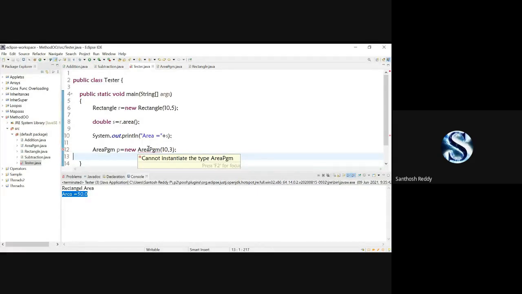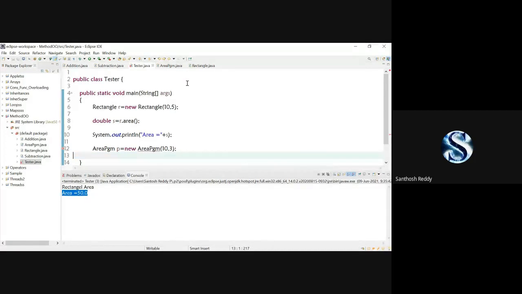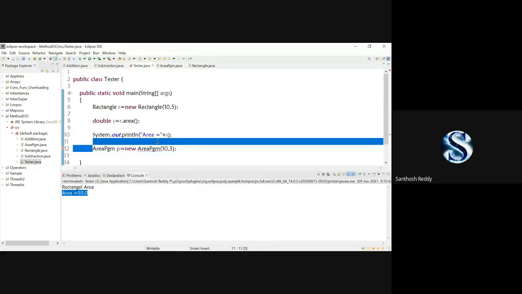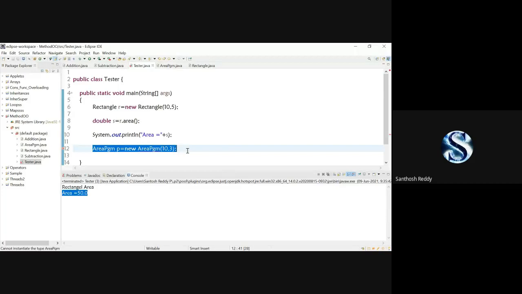Go back to that particular program and implement this area. Then you come back to the tester class and then you can create an object physically in the memory. Understood? Is it clear for everyone? Does anyone have any doubts?